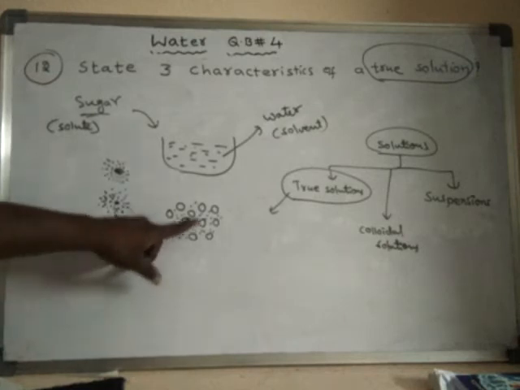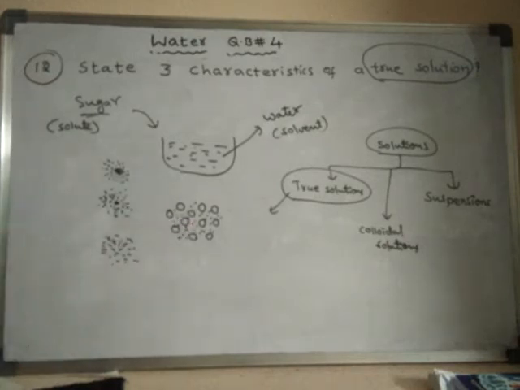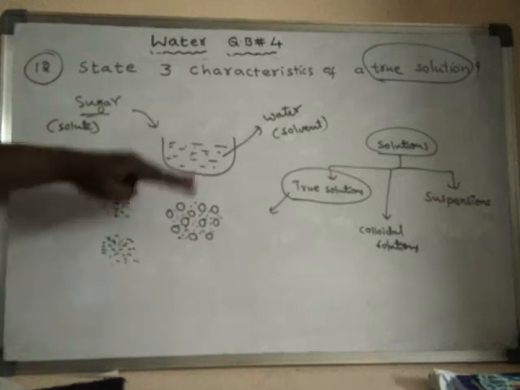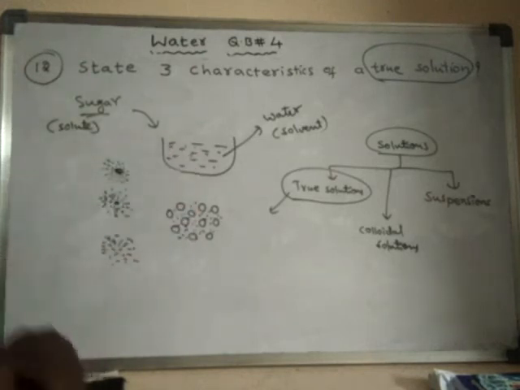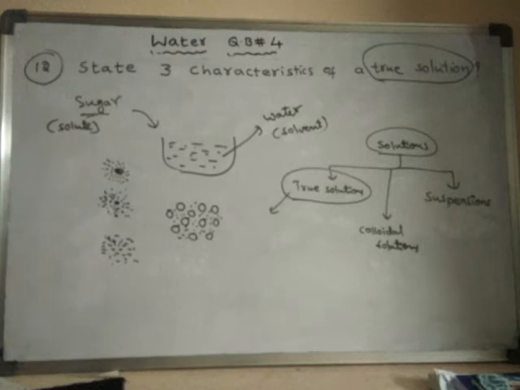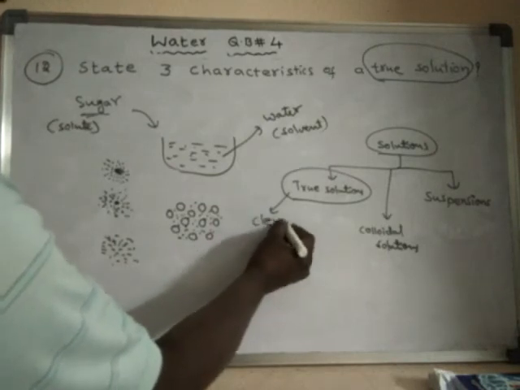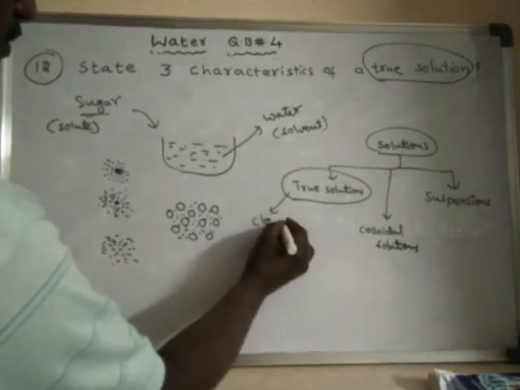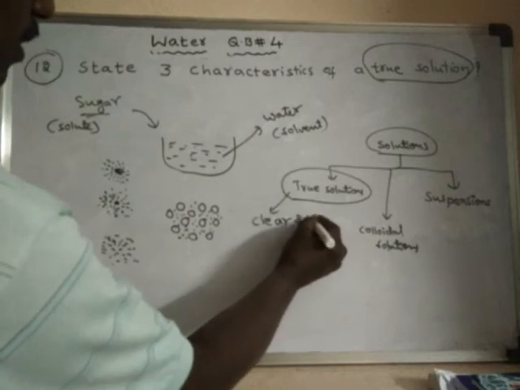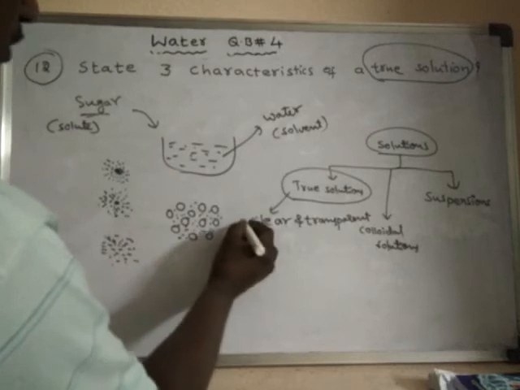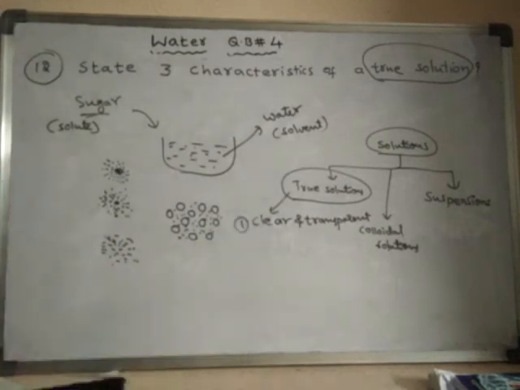All the solute particles occupy the gaps between the water molecules. Now if you see this solution, it will be very clear and transparent. A true solution is always a clear and transparent solution.